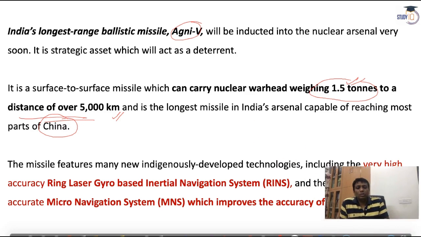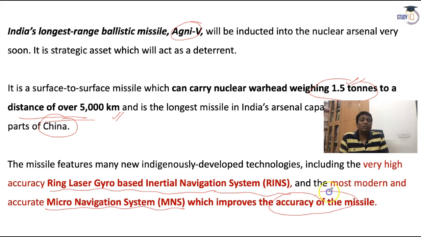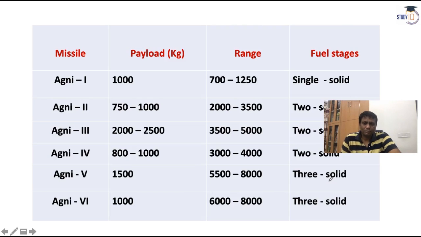Recently, the Agni missile was in the news. Some technologies were introduced for more accuracy: the ring laser gyro-based inertial navigation system and the micro navigation system. Both will be equipped in Agni 5, especially to increase the accuracy of the missile.